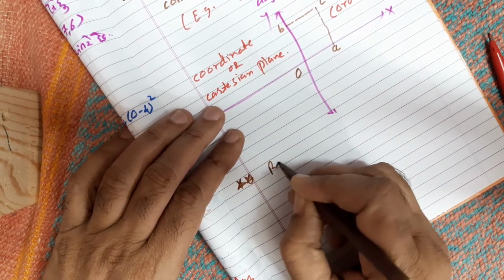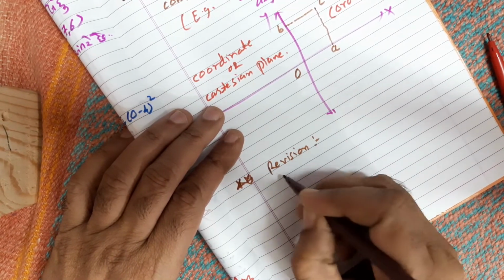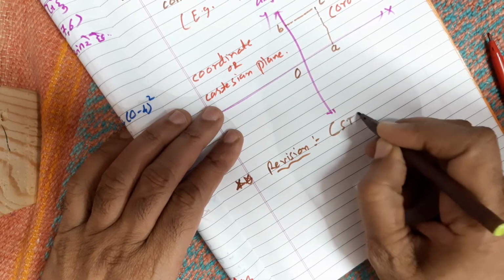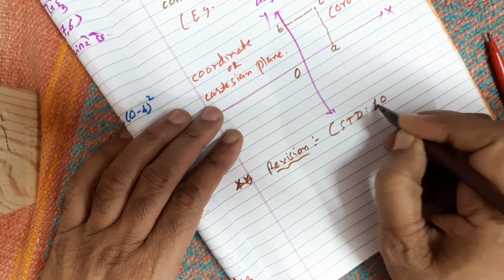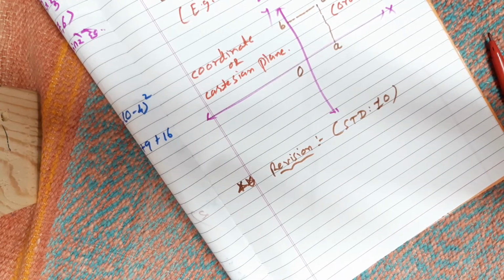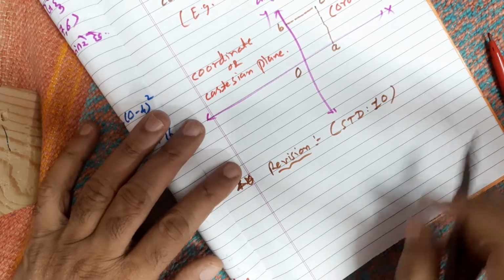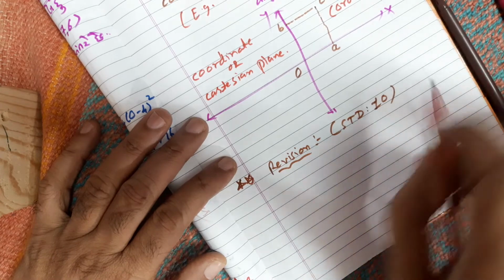So in the revision from standard 10, what we have studied in standard 10, there was, I think, a chapter called coordinate geometry, and in that chapter आप लोग क्या क्या पढ़े हो, that are all things we are today going to write down or just recall. That's all. The first was the distance formula. Okay, what was it? Distance formula.